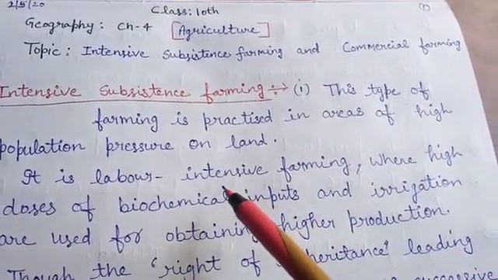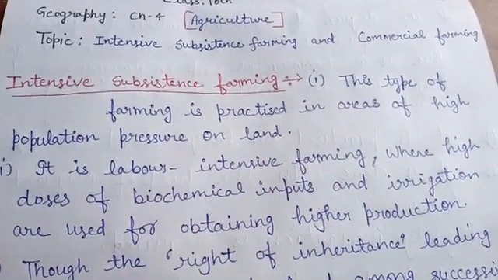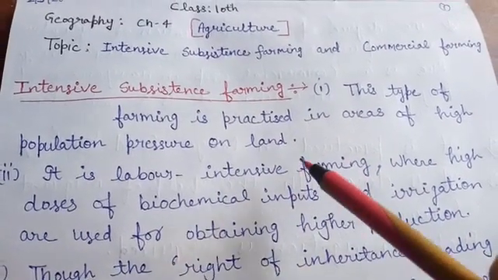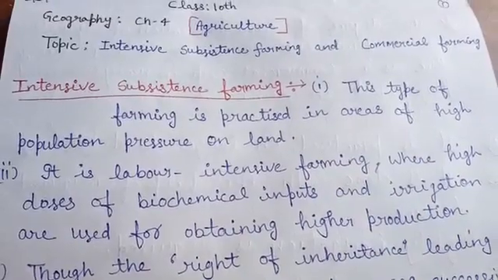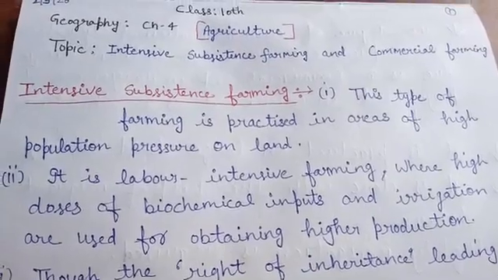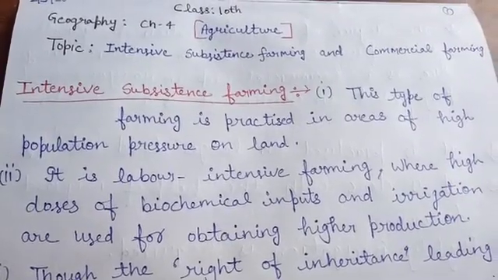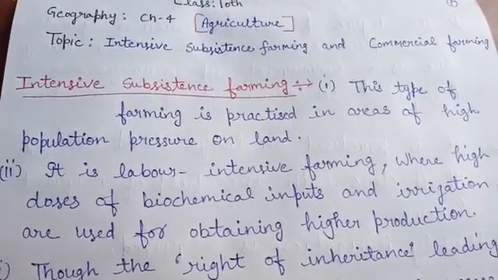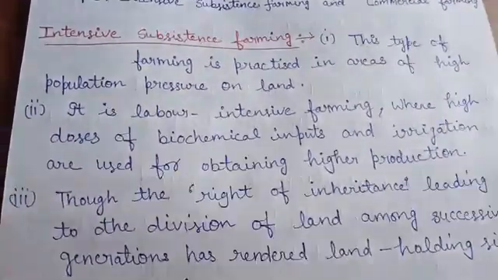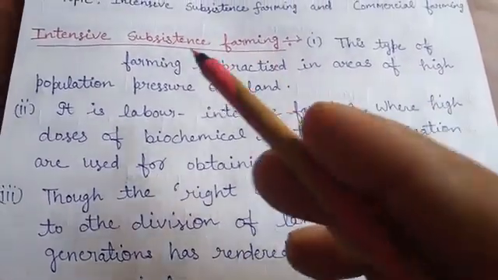This type of farming is practiced in areas of high population pressure on land. The areas where land is limited and population is increasing day by day. So there is a pressure on land of high population, because high population means we need more food. For more food we require more cultivation, and for cultivation we require more land under cultivation. So in such areas where there is a high population pressure on land, we practice intensive subsistence